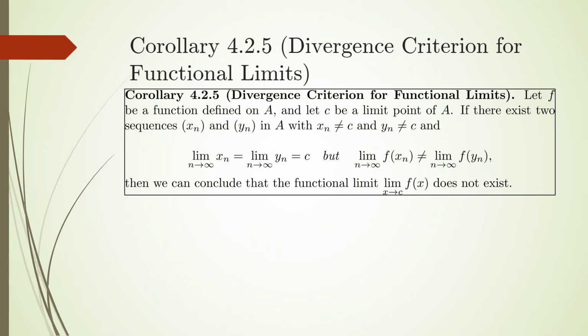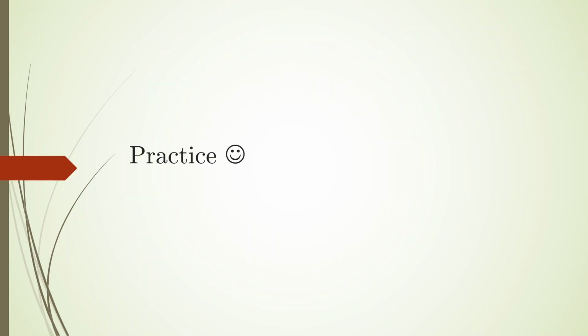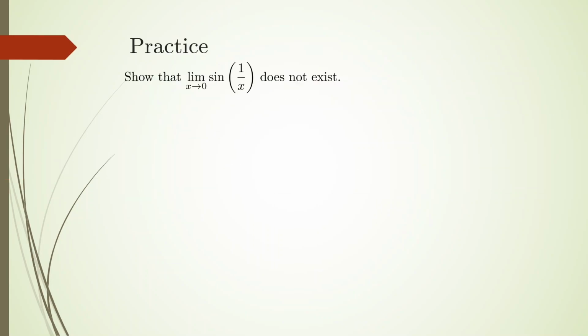So we're going to find two sequences that converge to zero. Each term is not going to be the number zero, and they're going to be terms consisting of elements of the domain. And we're going to show that the image sequences corresponding to them are going to be different. How am I going to consider this? If you think about the graph of this, what does this look like?